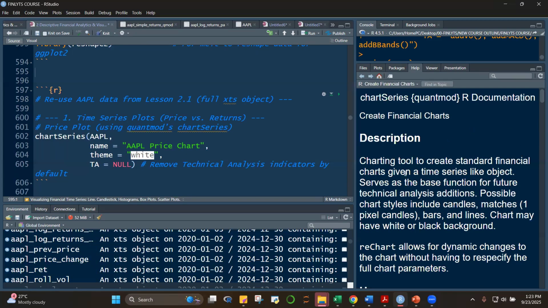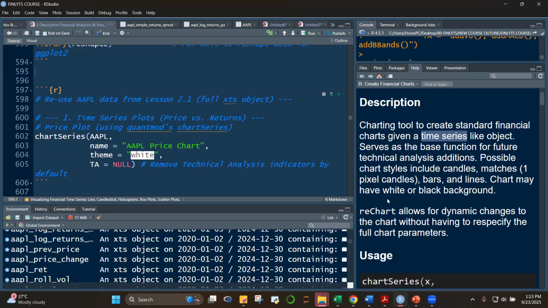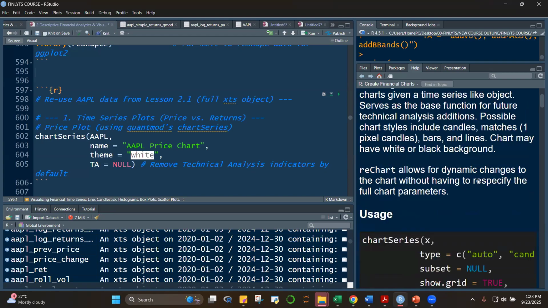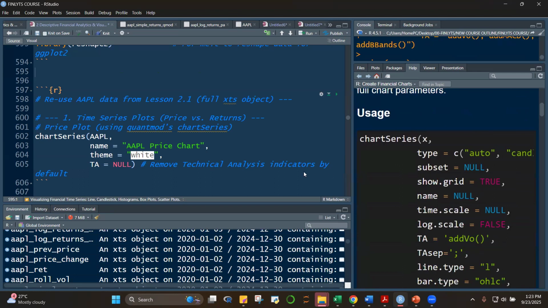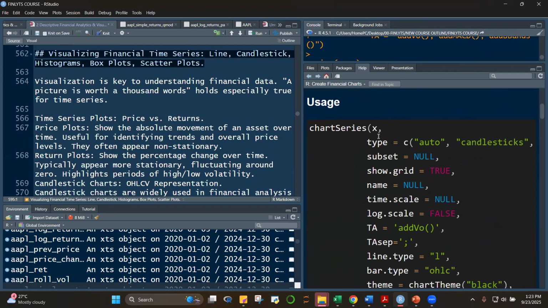Chart series is a charting tool to create standard financial charts. It's really for financial charts in the context of a time series, so this is very good for time series plotting. It serves as the base function for future technical analysis additions. I'm going to show you in a while that you can add technical analysis metrics. You can create candles, bars, lines. This is very flexible.